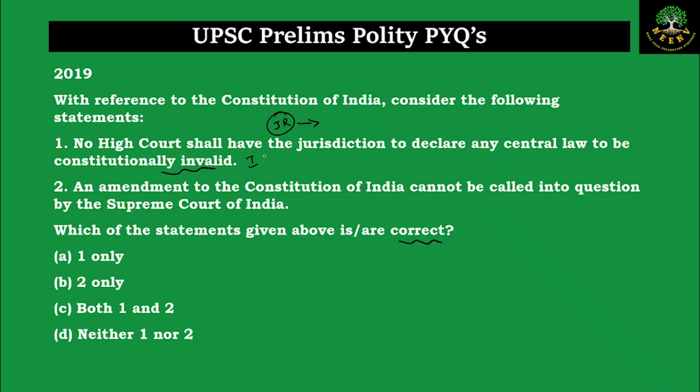So this is incorrect. Statement 2 says an amendment to the Constitution cannot be called into question by the Supreme Court. No, an amendment to the Constitution, if it is violating the provisions of the Constitution, can be called into question by the Supreme Court, and the Supreme Court will declare it as invalid. So this is also incorrect. Which of the following statements are correct? Both the statements are incorrect. So answer will be D, neither 1 nor 2.